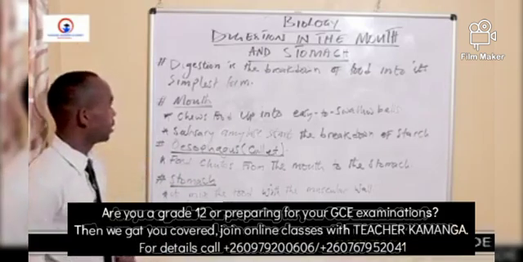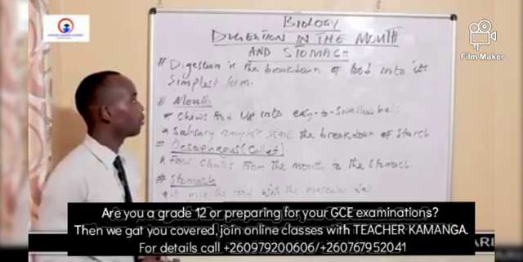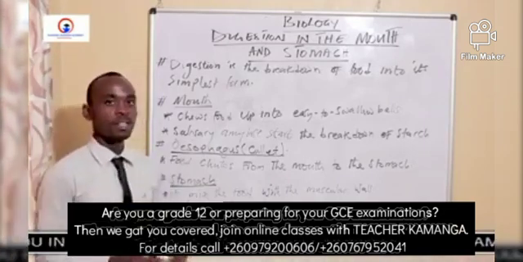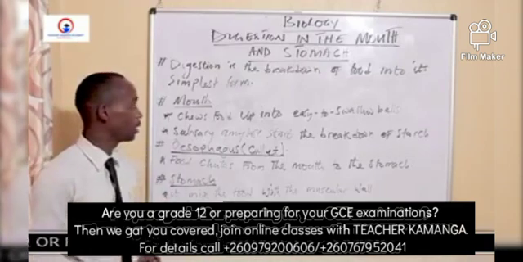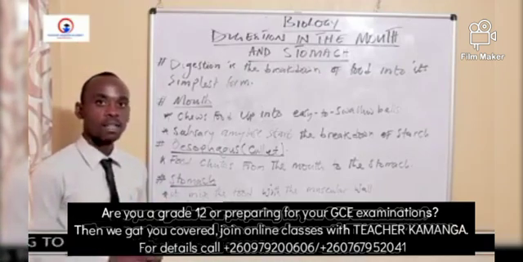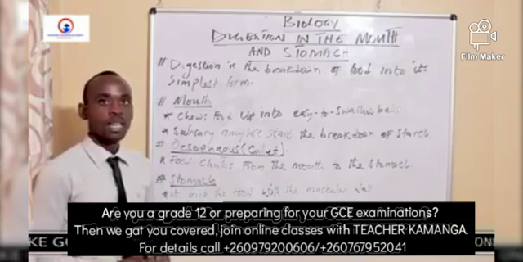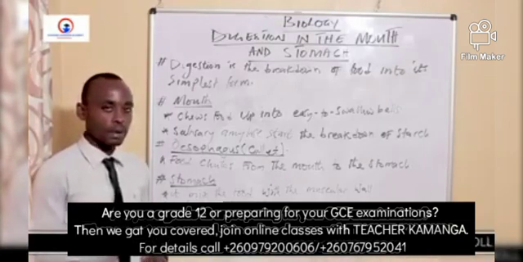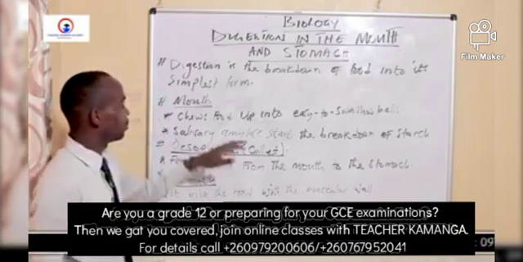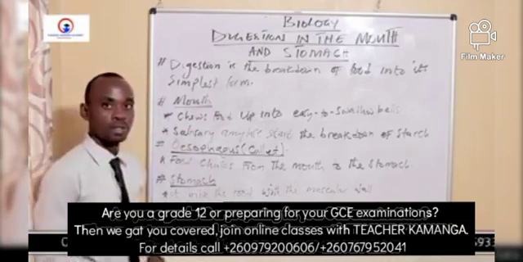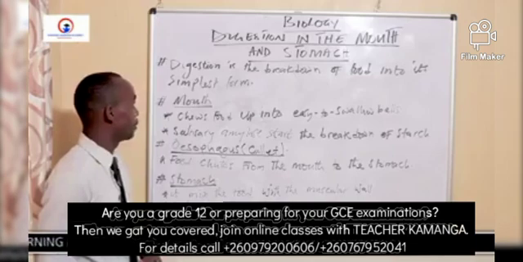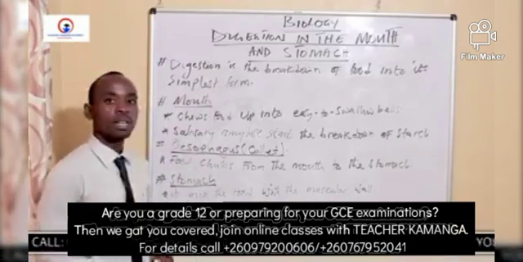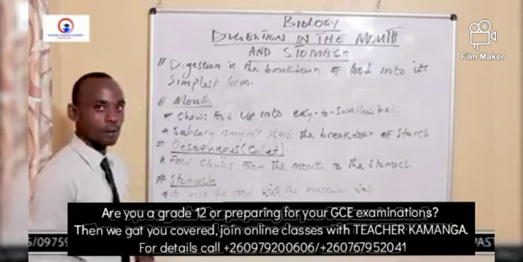Now, by definition, we're saying digestion is a breakdown of food into simple forms. We need to understand that food needs to be broken down into simple forms because it is very important that this food that we normally eat should be digested and also dissolved in the body. Remember, the blood is the one responsible for transporting the dissolved food substance that we eat from different food. Therefore, it is very important that this food that we eat is broken down into simpler forms.